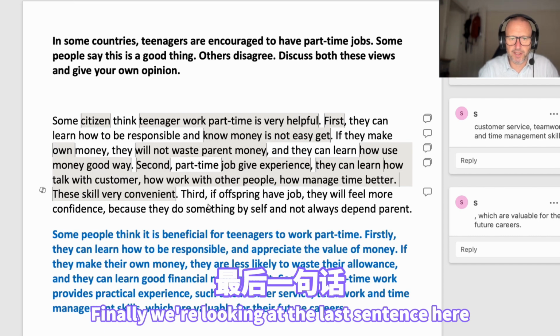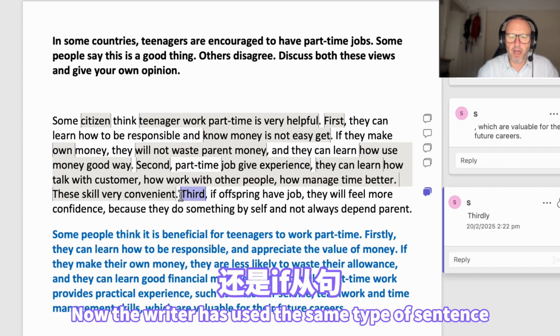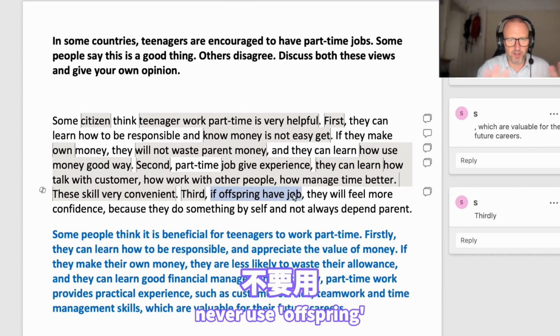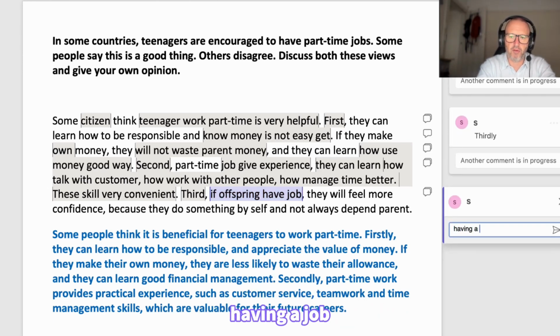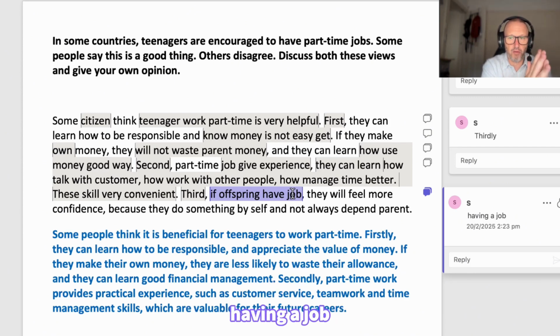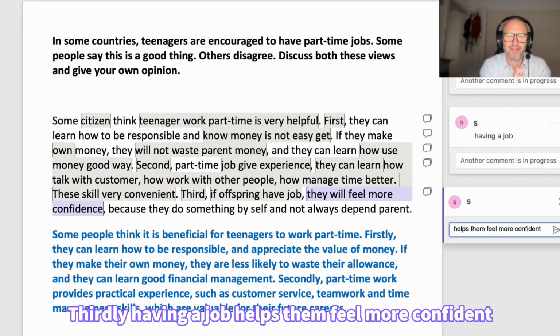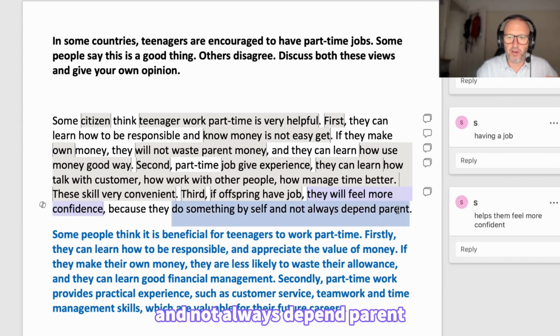Finally, we're looking at the last sentence here. I'm going to change third to thirdly to match the other linkers. Now, the writer has used the same type of sentence, an if sentence, that they used before. So we're going to change it. Now, offspring, never use offspring. It's always wrong. So I'm just going to change this to having a job. That's my subject here. Having a job helps them feel more confident, not confidence, right? So, thirdly, having a job helps them feel more confident because they do something by self and not always depend parent.